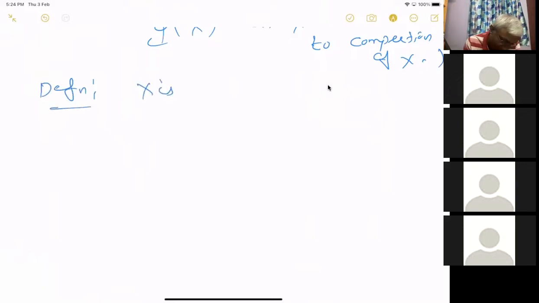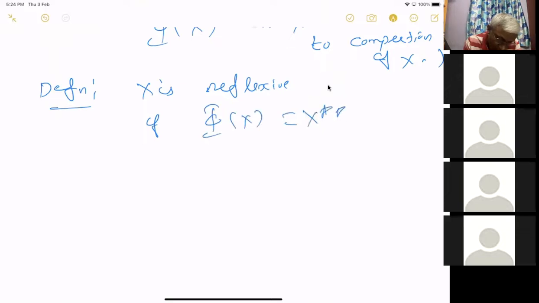X is said to be reflexive if phi of X is equal to X double star. And I will forget this phi, it is just the direct identification, just an embedding. So I may say X equal to X double star. So this is what is called reflexive.